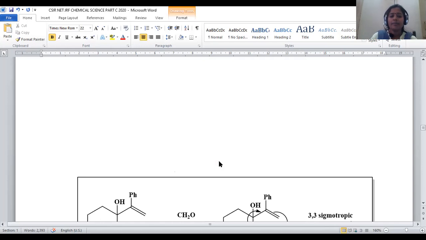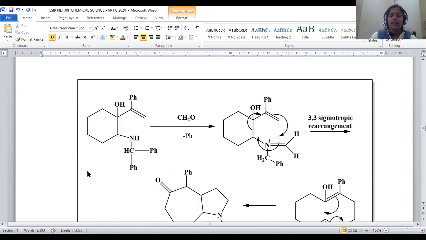In order to get that, the starting material is added with formaldehyde. One of the Ph groups is discarded, and this nitrogen is able to form a bond with the formaldehyde, and there is a formation of an iminium ion. At this carbonyl center, the nitrogen lone pair of electrons will be added so that we will get this kind of product.